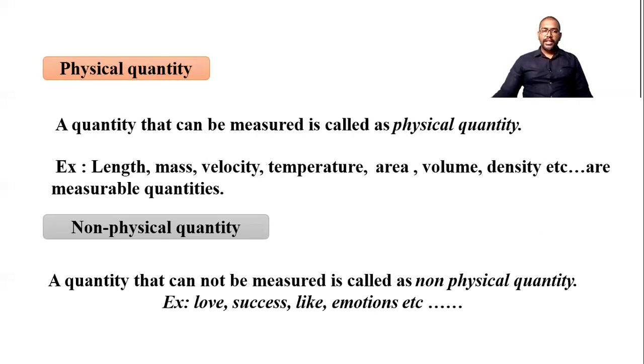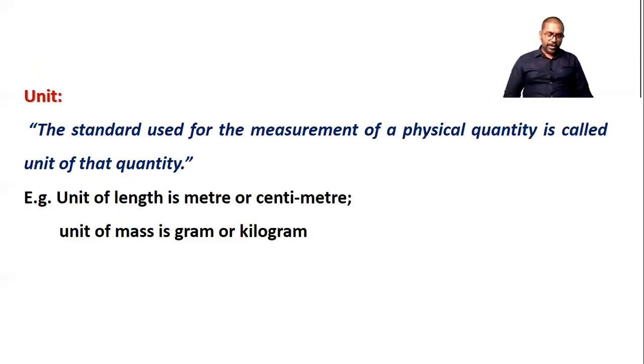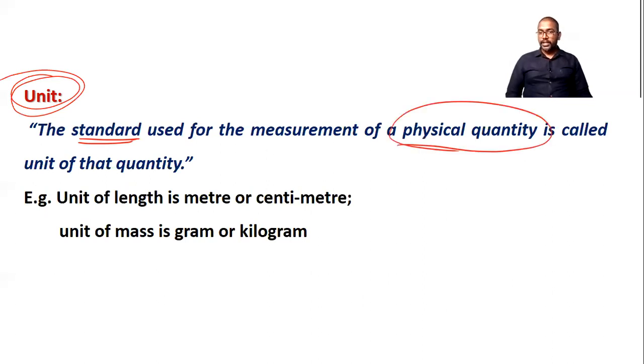Now when we are measuring anything, the unit plays a very important role. Now what is a unit? Basically, a unit is a standard used for measurement of a physical quantity. We are not measuring non-physical quantities that way. For example, the unit of length is meter, centimeter, or kilometer. These are the generally used units for length. The unit of mass is gram, kilogram. So everyone knows the standard units.